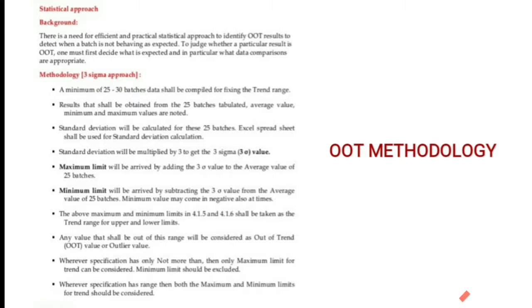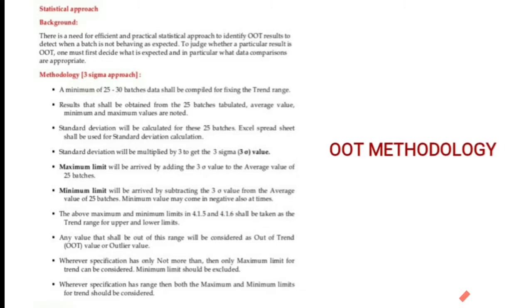Now I will decide the maximum limit and minimum limit. The maximum limit will be arrived at by adding the 3 sigma value, 4.5, to the average value of the 25 batches, 100.5. My value is coming 105. The minimum value will be arrived at by subtracting the 3 sigma value from the average value of the 25 batches.